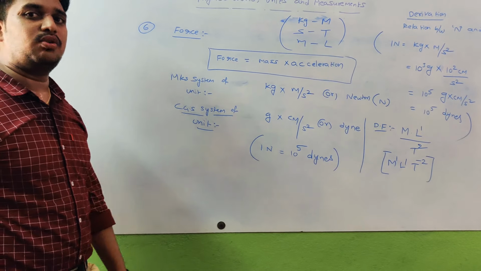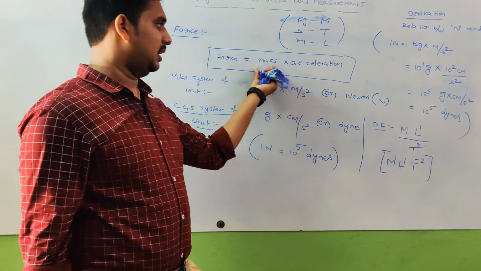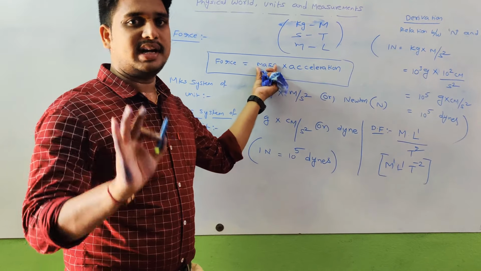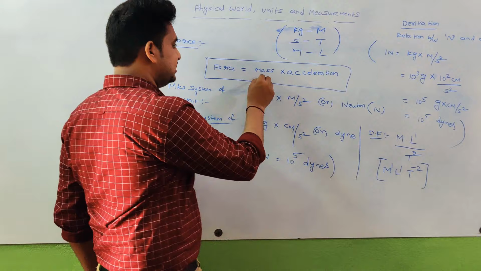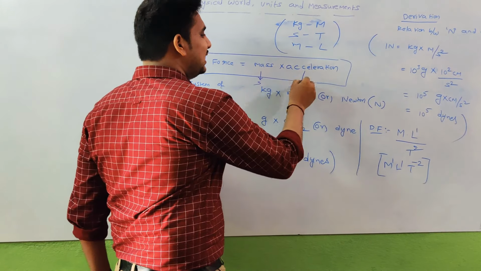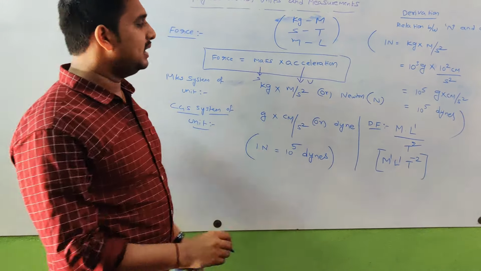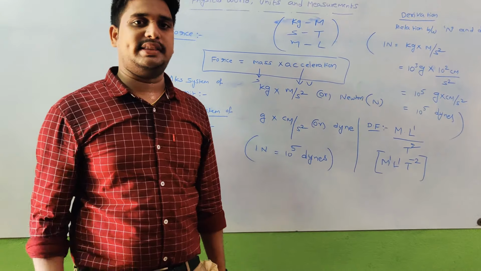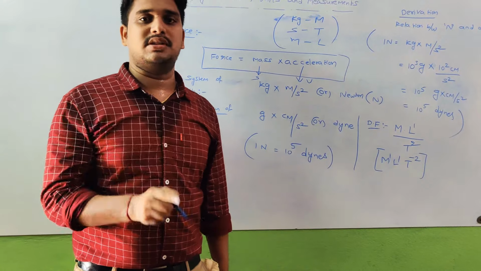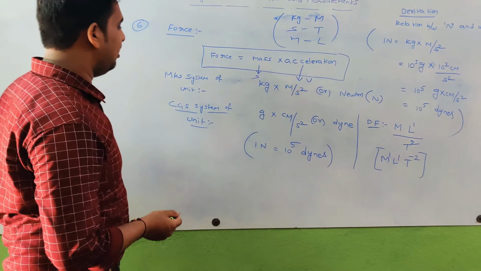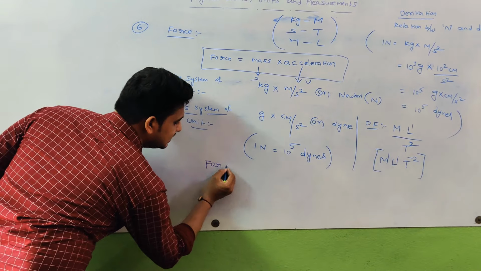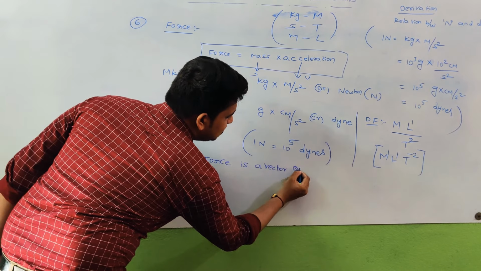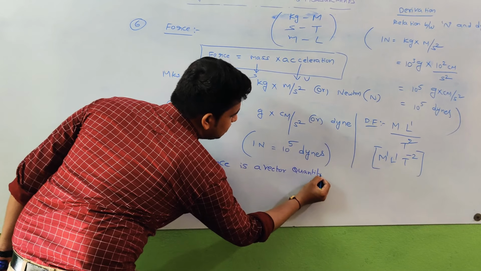Whether force is a scalar quantity or vector quantity? Observe the formula: mass into acceleration. Mass has only magnitude, that's why mass is a scalar quantity. And acceleration is a vector quantity. That means if any formula contains one vector quantity, then the total term will become a vector quantity. That's why force is a vector quantity.